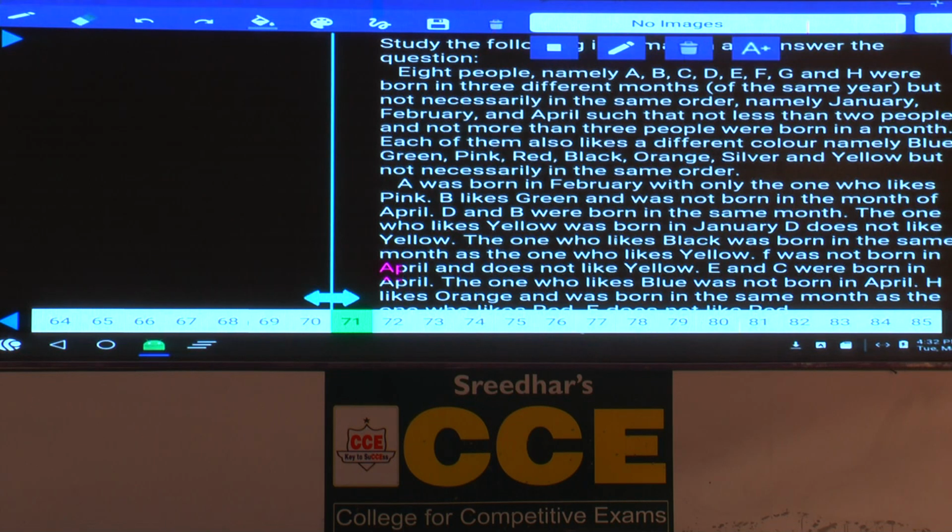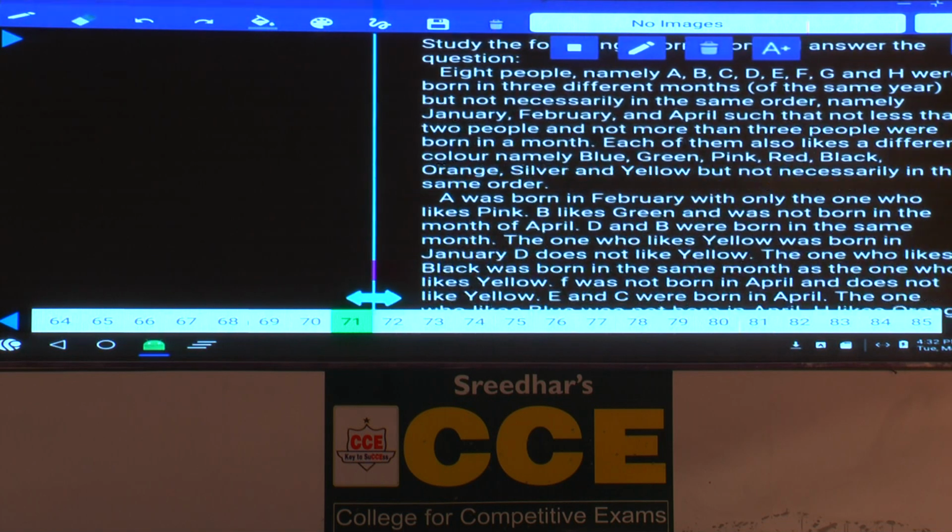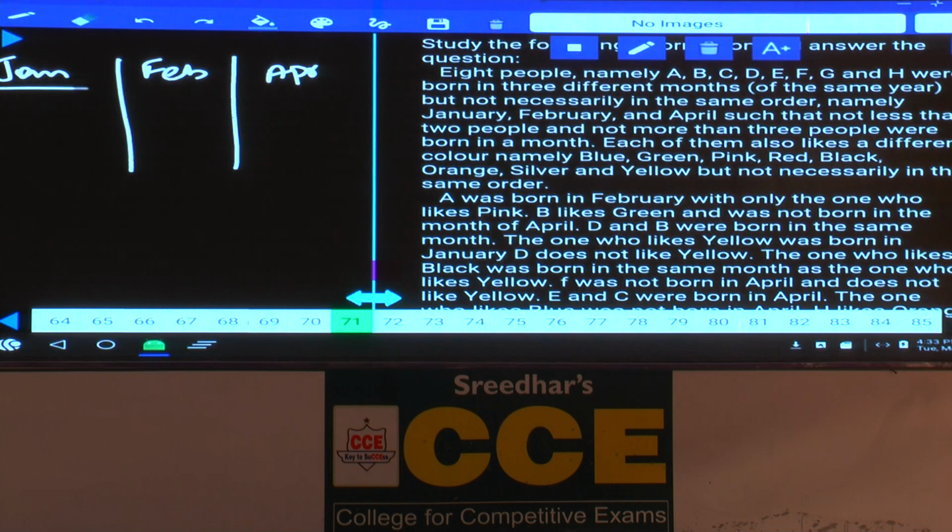Hence it comes under which category? Common distribution. As it comes under common distribution, now we have to divide this according to the months. What is the first month here? Jan. And next one is Feb. And Jan, Feb and April are the 3 months. Now total 8 persons are there. These 8 persons were born in 3 different months, and not less than 2 people and not more than 3 people were born in a month, at least 2, at the most 3.